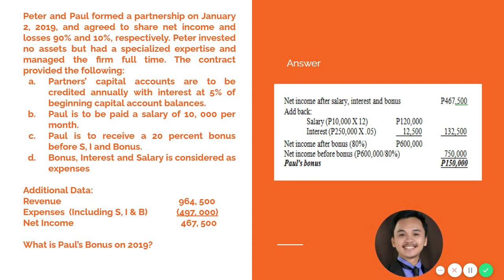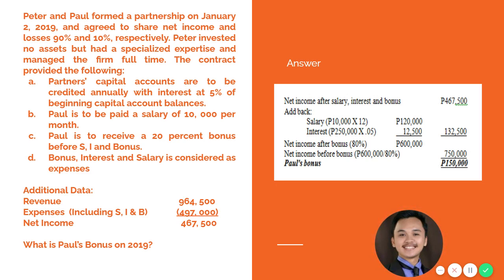We also have additional data, revenue. We have a total revenue of 964,500 and expenses, which include salaries, interest, and bonus, of 497,000. So that gives us a total net income of 467,500. What is asked is Paul's bonus in 2019.